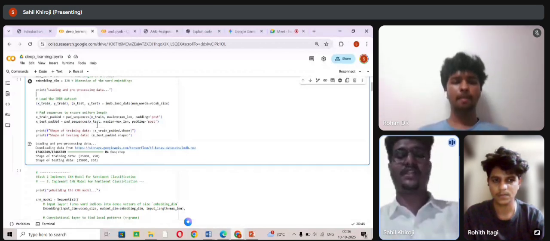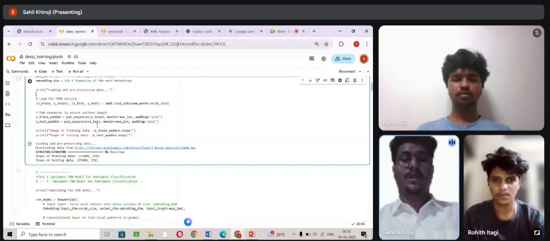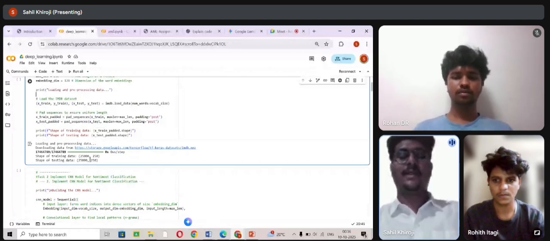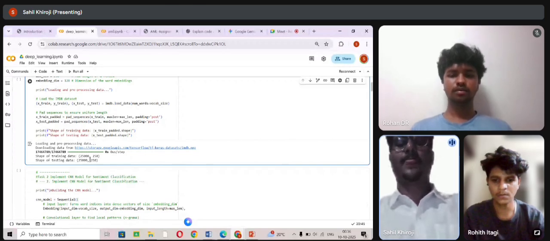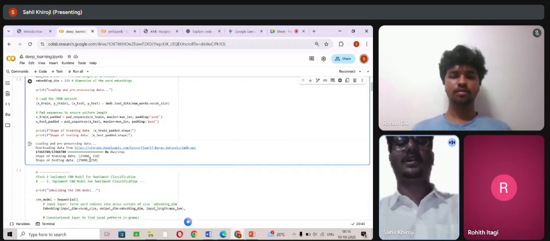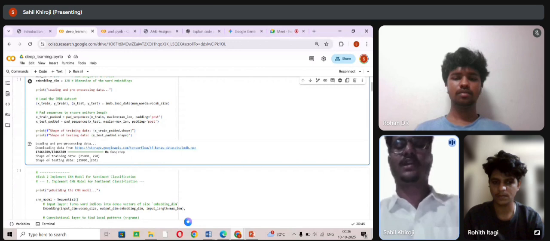This confirms our data is now ready to be used for the deep learning model. Here we loaded the IMDb dataset for sentiment analysis, which contains 50,000 movie reviews. We limited our vocabulary to the top 10,000 words and padded each review to a length of 250 words to make all input uniform. The output confirms that our training and testing sets each have 25,000 reviews for model training.